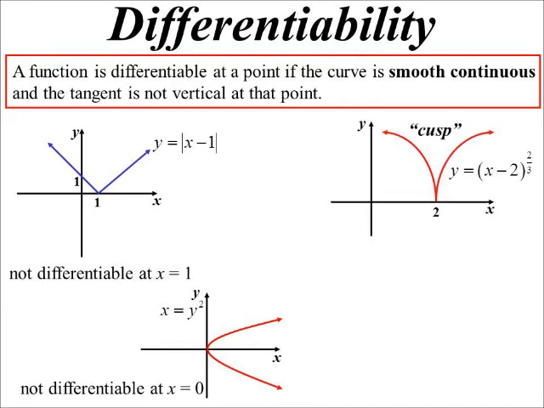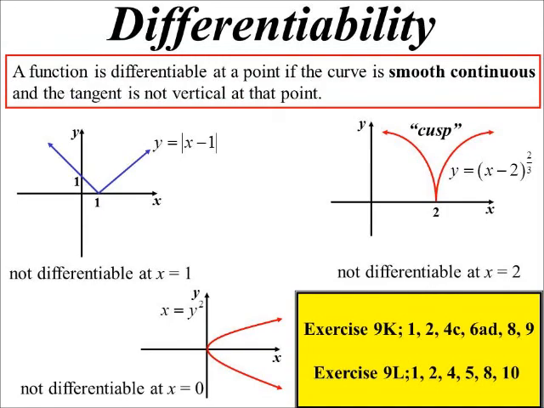This is what we call a cusp. But again, we have a sharp point. So it's not smooth continuous. It is continuous, but not smooth continuous. So that one's not differentiable at x equals 2. All right.